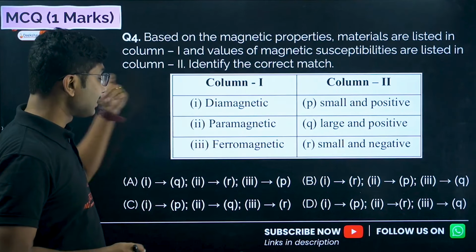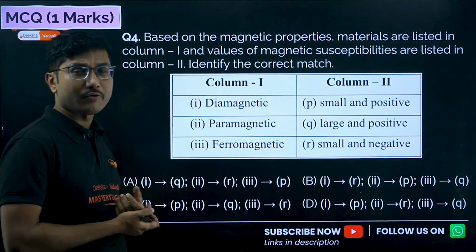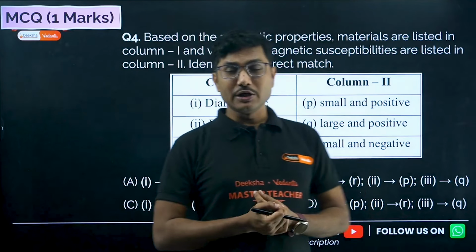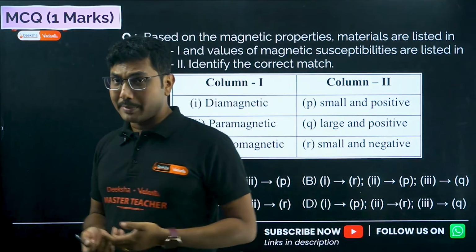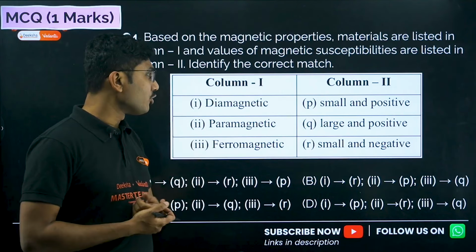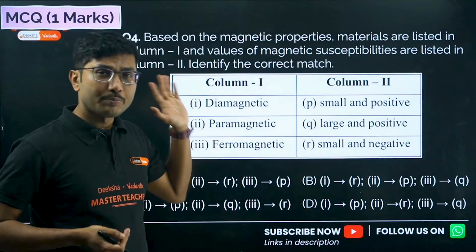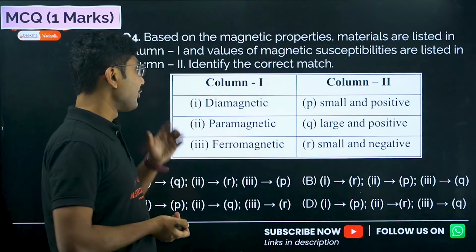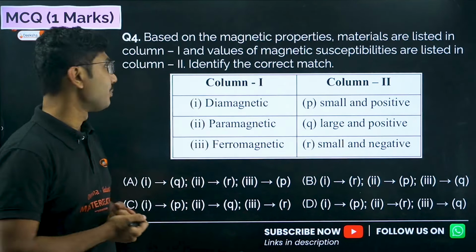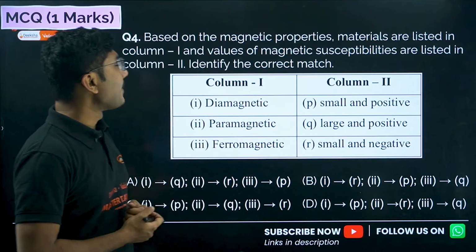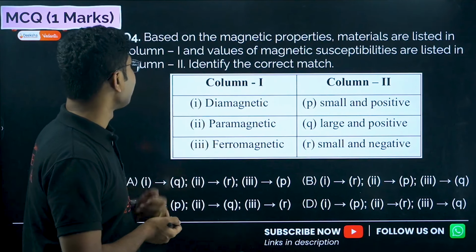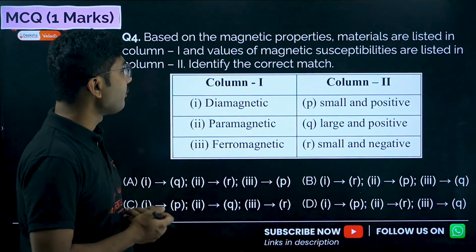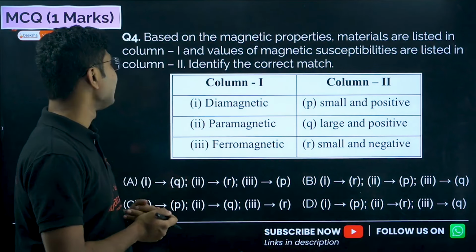Okay, another match the following type question, and all the match the following type questions are given in your current model paper. So this is also from your model paper, so be sure you practice the questions that are match the following type. Okay, based on the magnetic properties, materials are listed in column 1 and values of magnetic susceptibilities are listed in column 2.